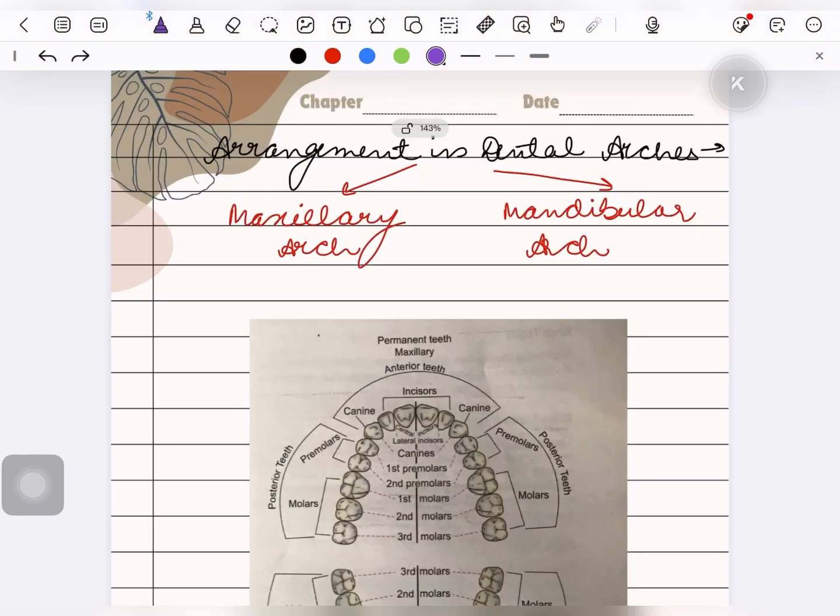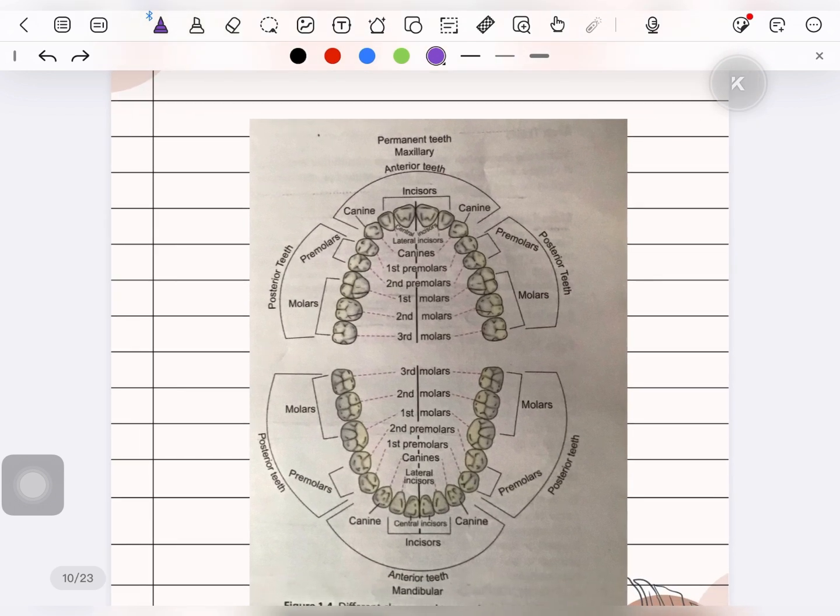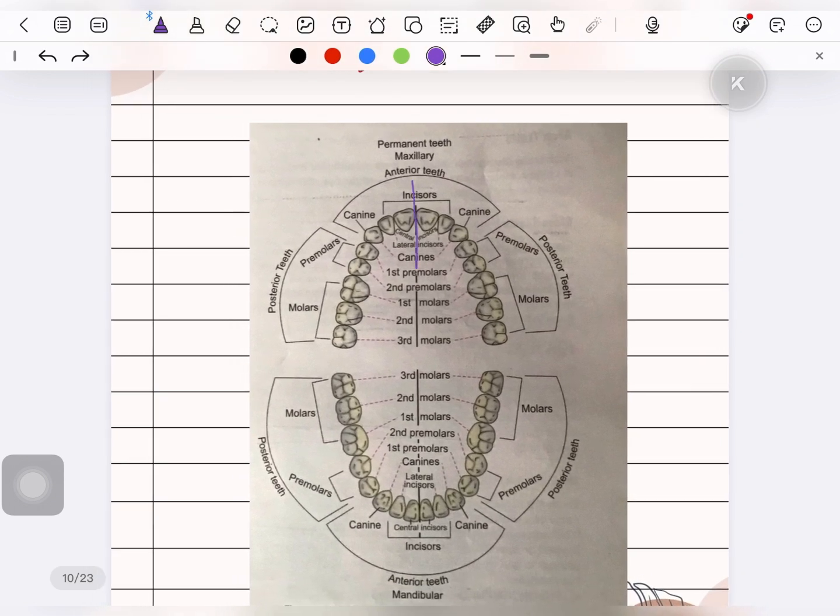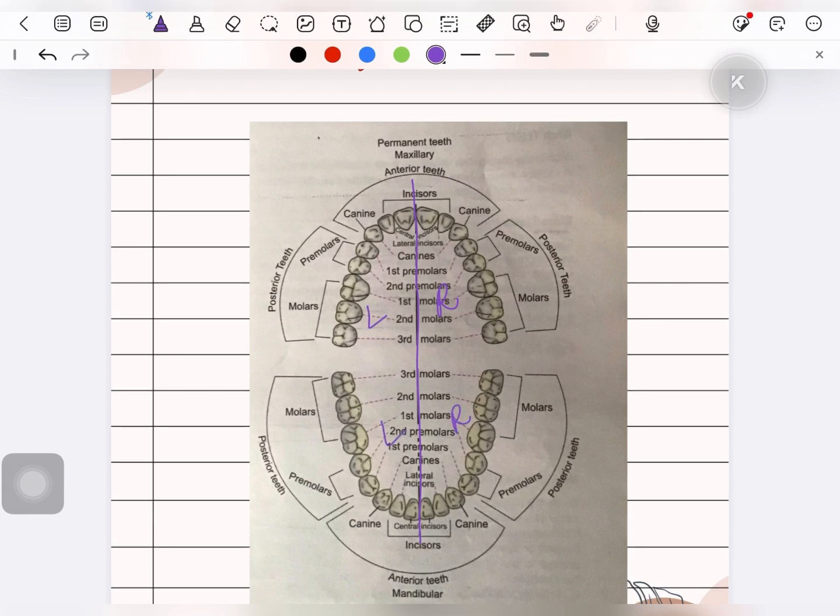Next is arrangement of teeth in dental arches. We know there is one maxillary arch and the second is the mandibular arch. There is one median plane that goes through the center of the jaws and divides it into two parts: one is the right side and the second is the left side. The teeth in each jaw are arranged symmetrically on either side of this median plane. This is the right and this is the left. So there are a total of 4 quadrants.